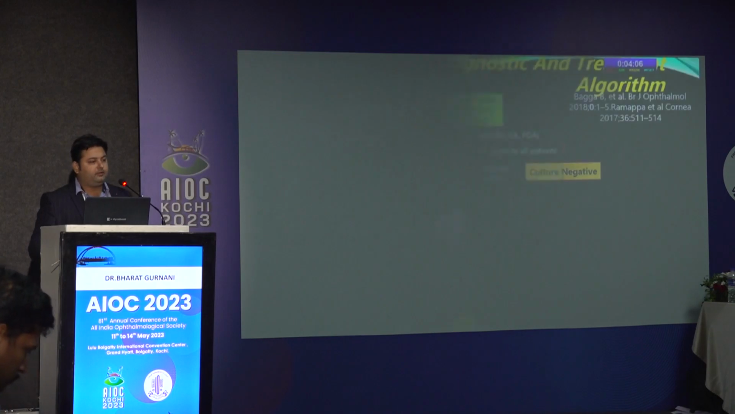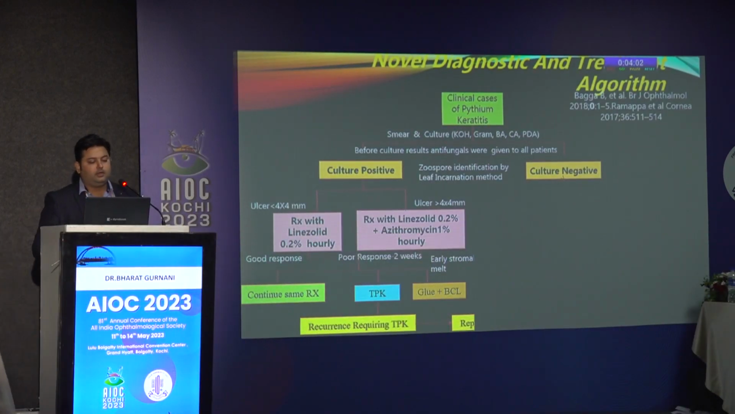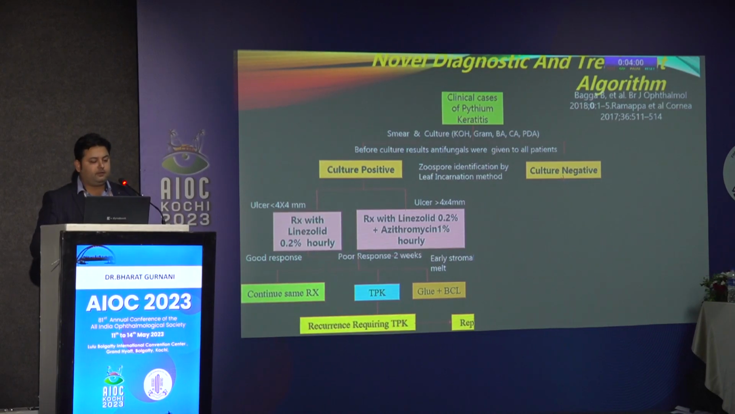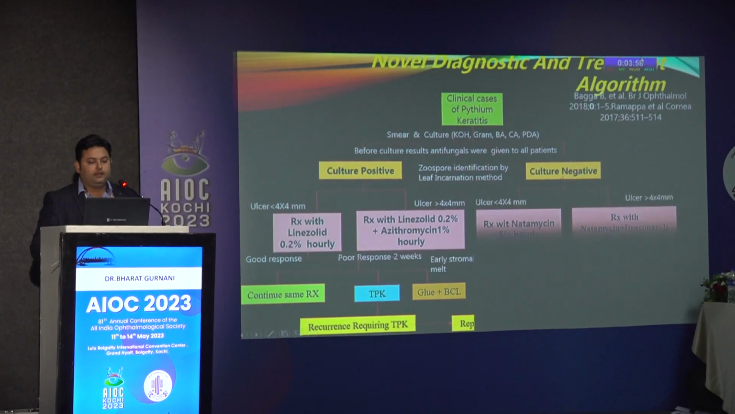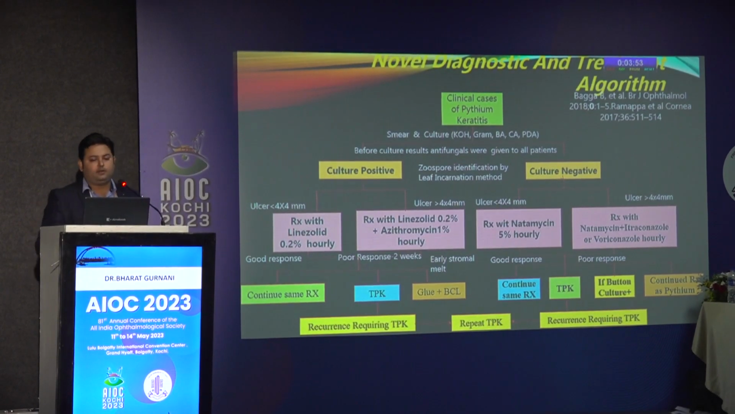In case of good response, the same treatment was continued, and in case of poor response, patients were subjected to TPK. And in case of early stromal melt cases, we used glue and BCL. In the culture negative arm, if the ulcer size was small, we used natamycin monotherapy. And if the ulcer size was more than 4 by 4, we used natamycin, voriconazole or itraconazole combination.